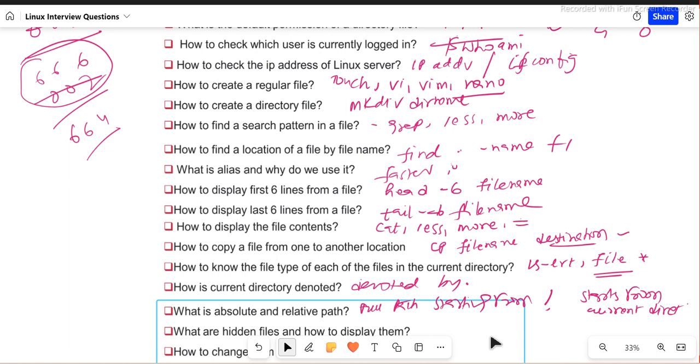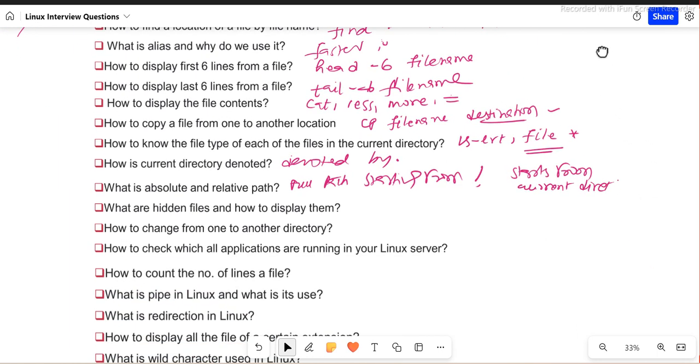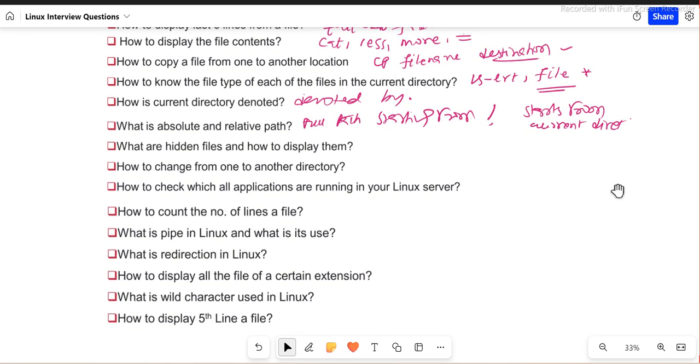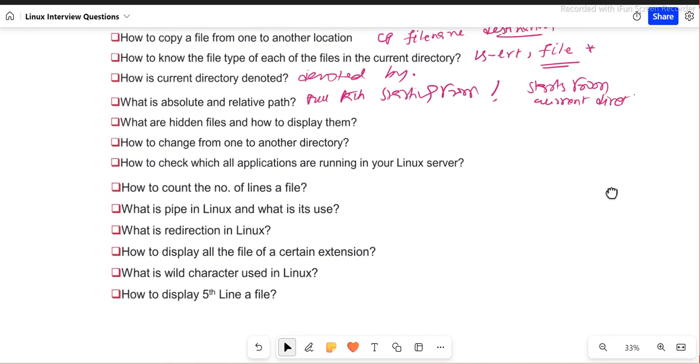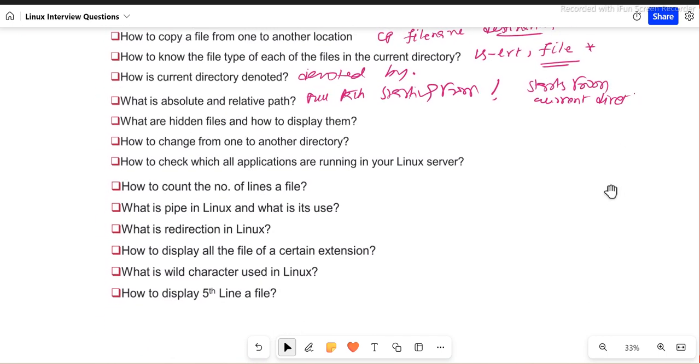Okay, got it? Now what is a hidden file, guys? Hidden files are files represented with a dot at the start, the dot files. Let me show you here.